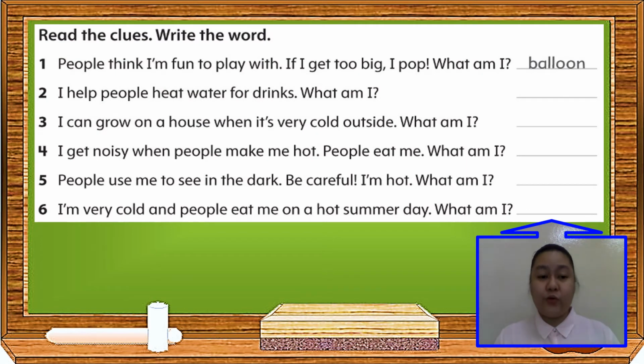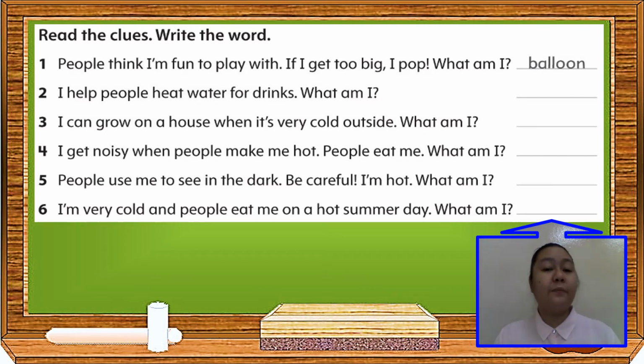Now, grade 2, read the clues and write the words. So we will be choosing our answers from the words above. Let's begin. Number 1. People think I'm fun to play with. If I get too big, I pop. What am I? Our answer there is balloon.